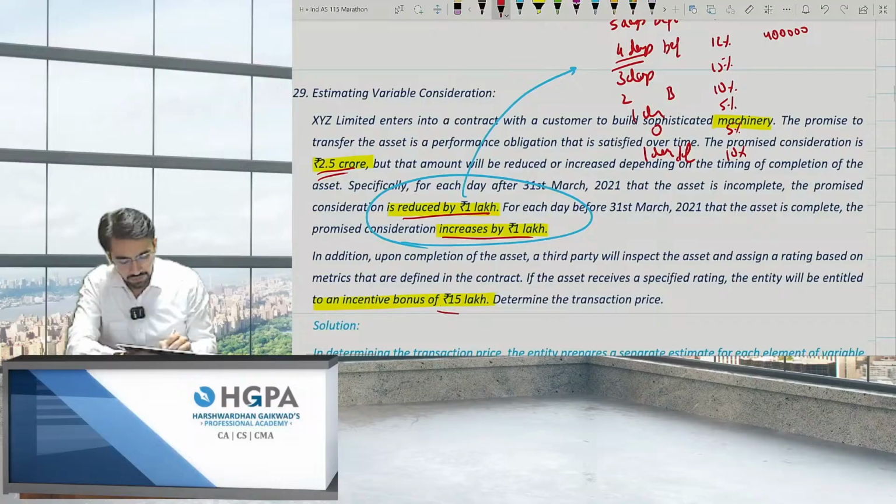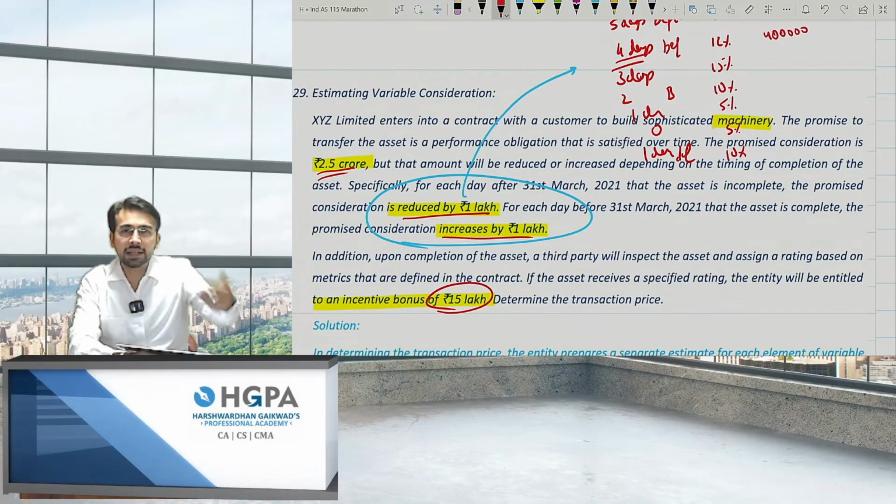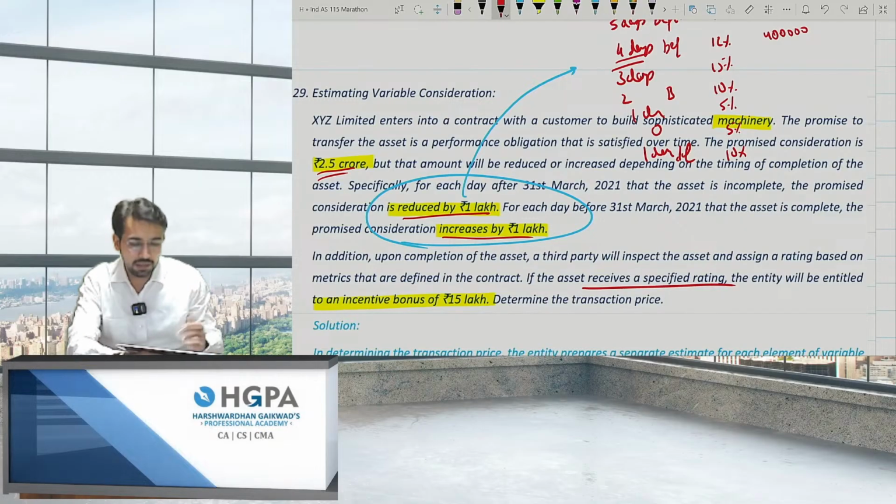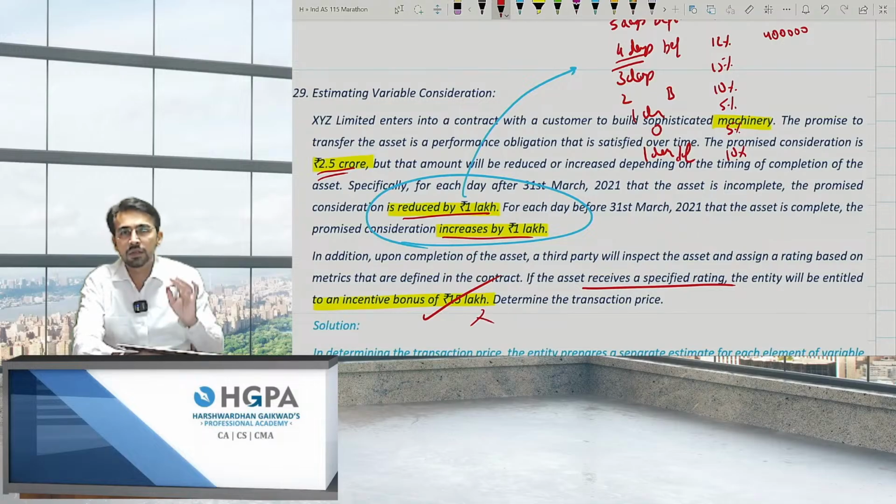But over here, 15 lakh rupees. Obviously, either I'll get that 15 or I'll not get that 15. Is there any chance, like a 10% chance of me getting 10 lakh rupees or 12% chance of me getting 12 lakh rupees, or so on? There is no point in that, right? Either if I get the asset, that is, if I get the rating, I'll be taking 15 lakh rupees. If I do not get it, obviously I'll not get 15 lakhs. So obviously there are only two outcomes. Either you will get it or not get it, right?